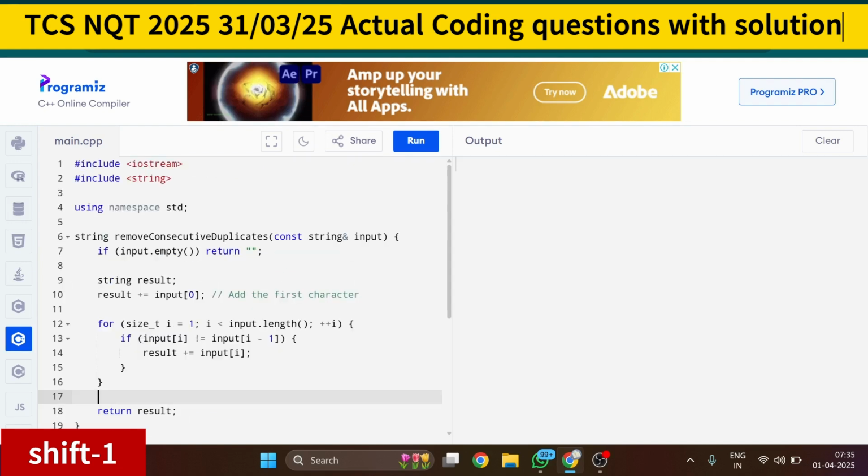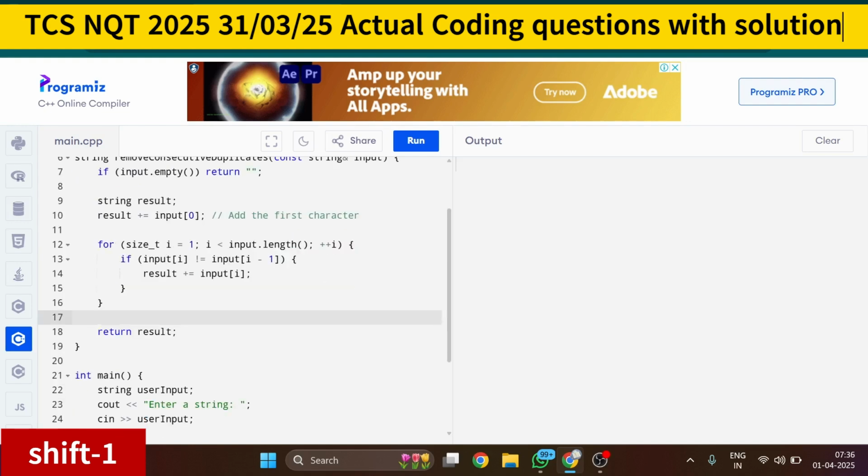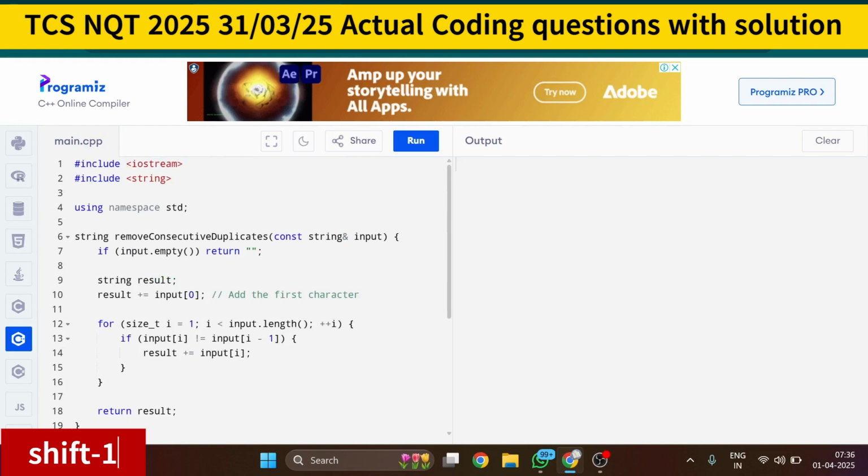Remember, there might be some more edge cases. So if you have candidates who sat in the 31st March first shift, then you can comment here what edge cases you had to handle. But this was the gist of the complete question. So this was a quite easy and famous question you can solve.